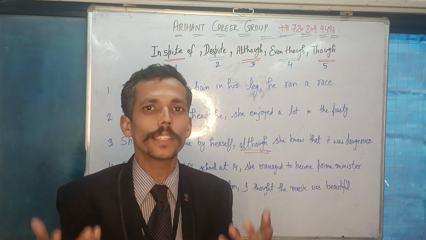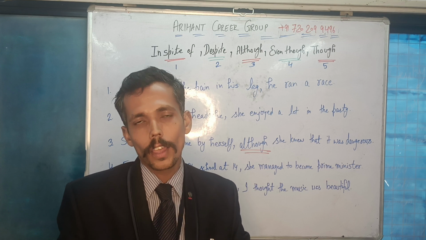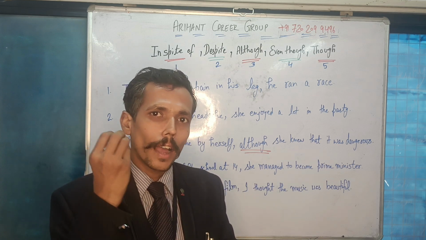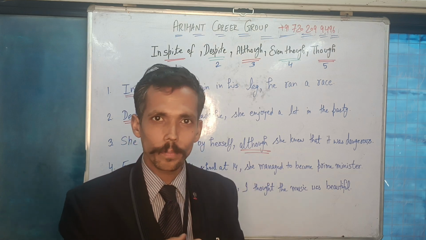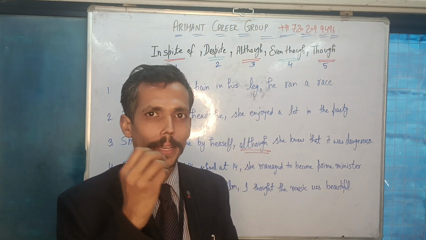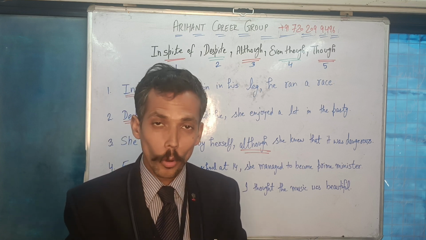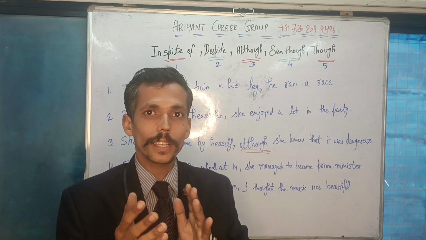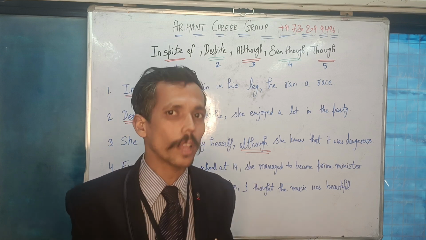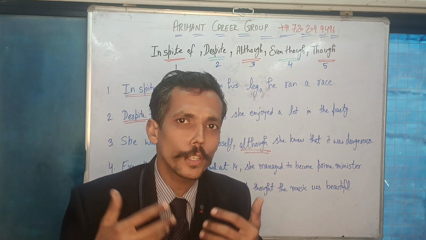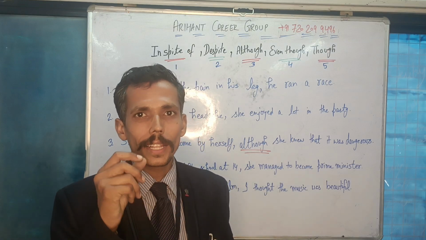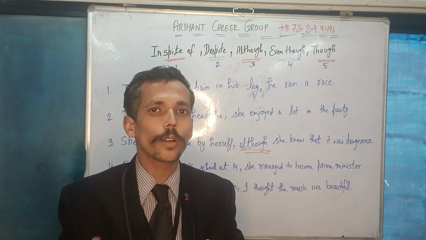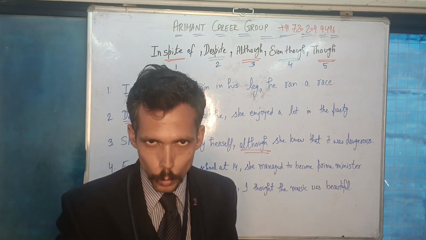We can also make other sentences using in spite of. You can say that in spite of a huge traffic jam on the road, I managed to reach office timely, or I managed to reach office on time. So that means you are discussing one positive side and one negative side. I managed to reach office on time, comma, in spite of a huge traffic on the road. So that means this is the way you can reverse a sentence as well. Okay.